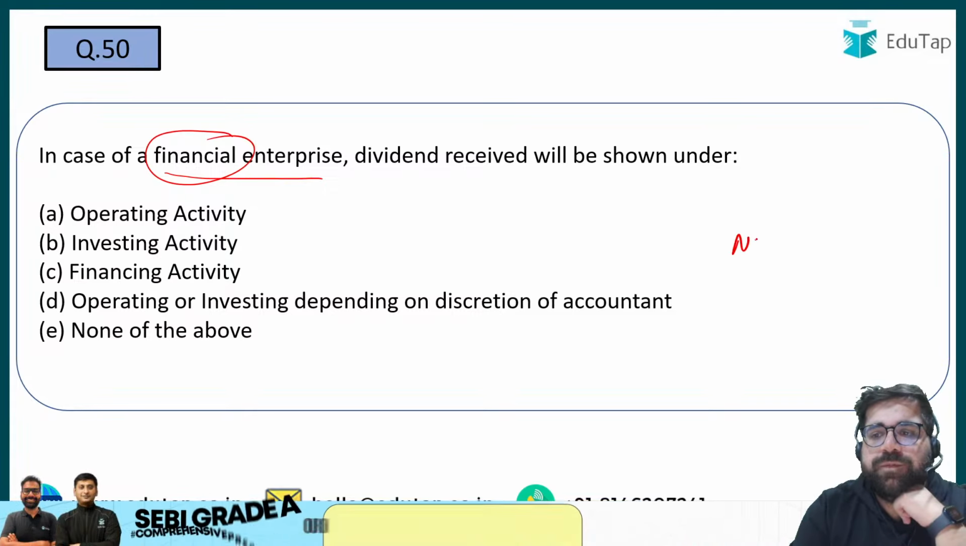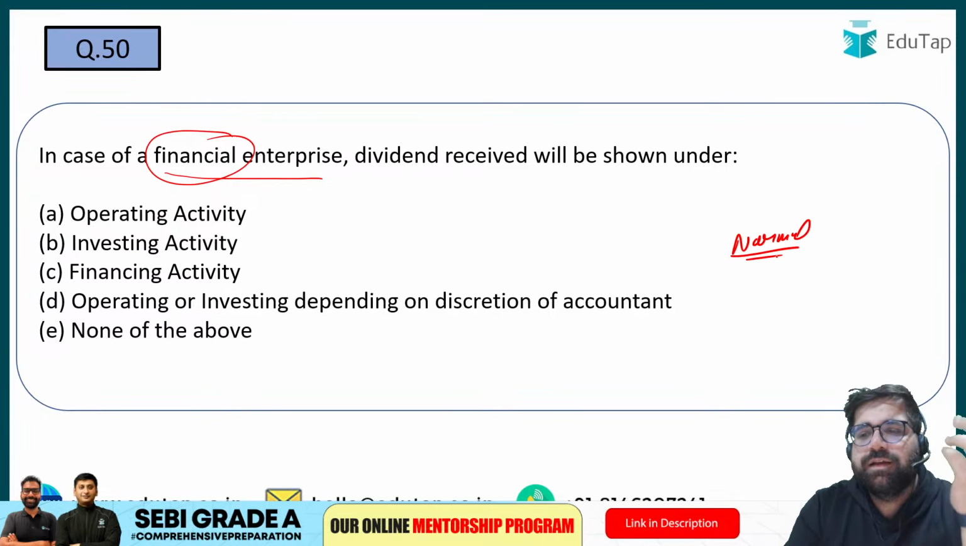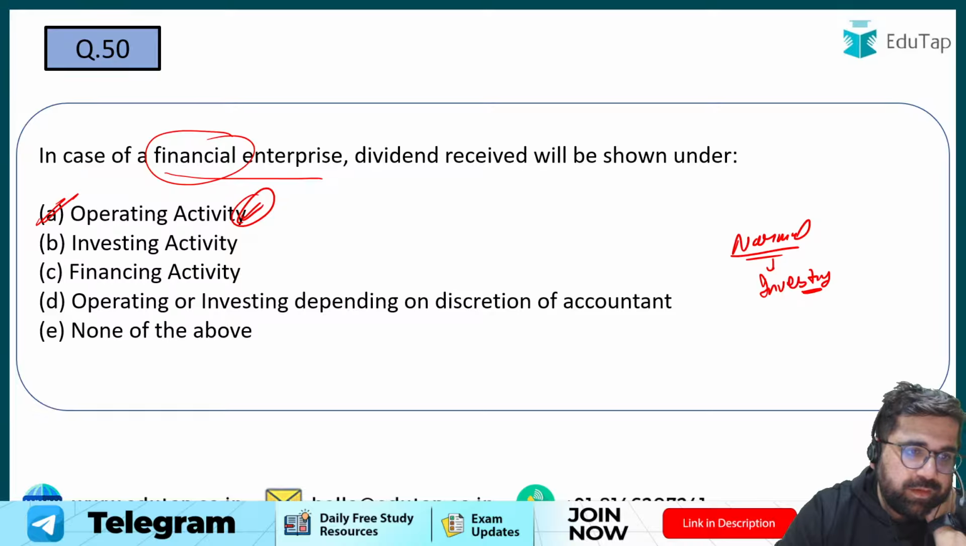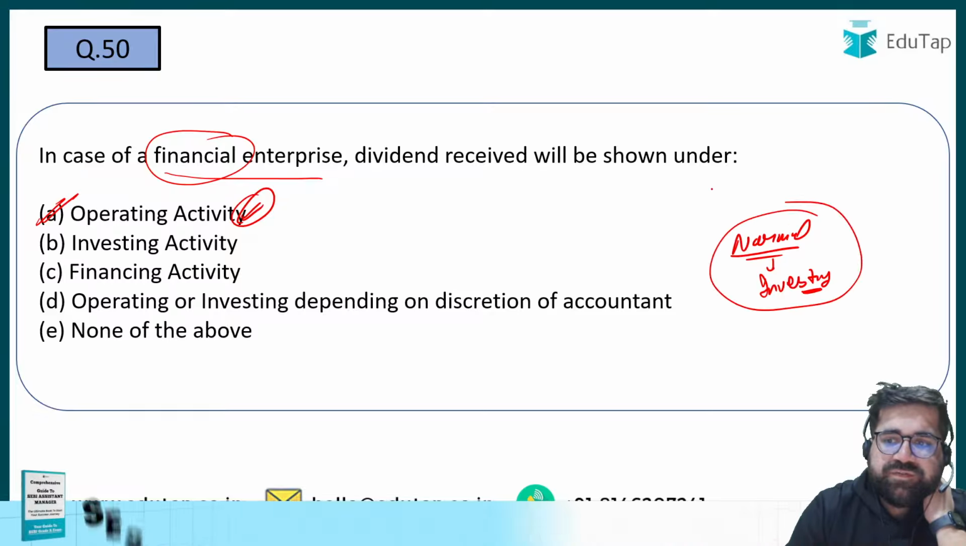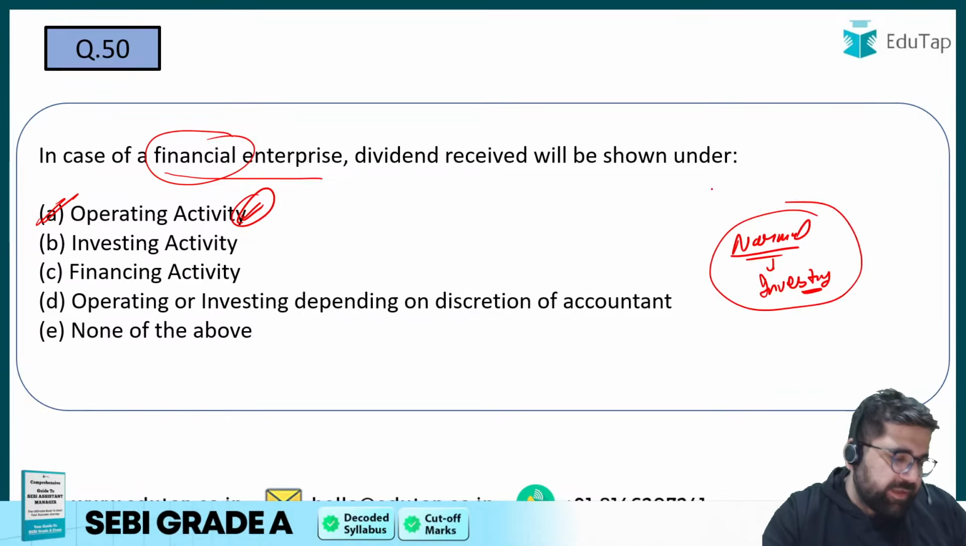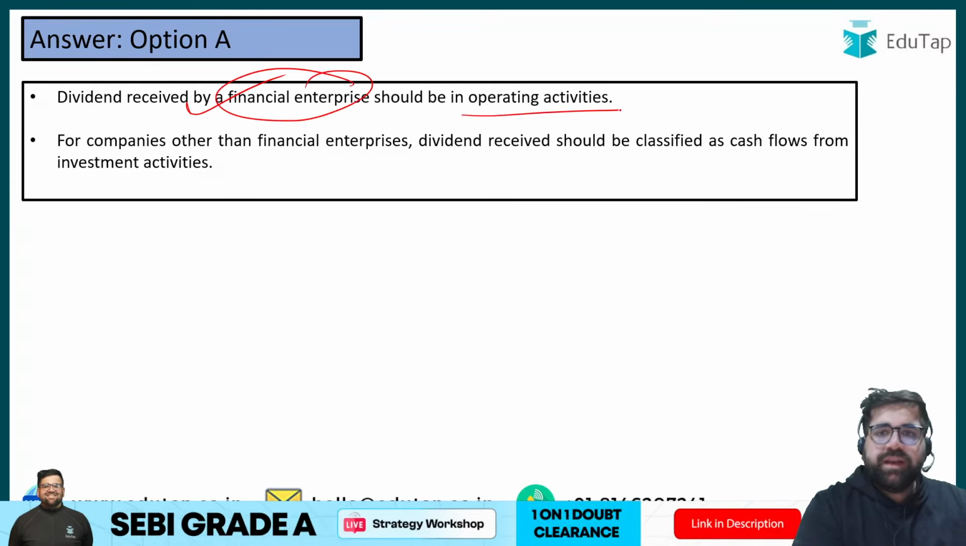See, if it is a normal business as in like selling goods, then receiving dividend is an investing activity. But for a financial business, it will be operating activity because this is their daily work. So answer will be option A again. No, for normal business it is investing, but for financial enterprise it will be operating. Right? So answer will be option number A. Dividend received by a financial enterprise should be operating.